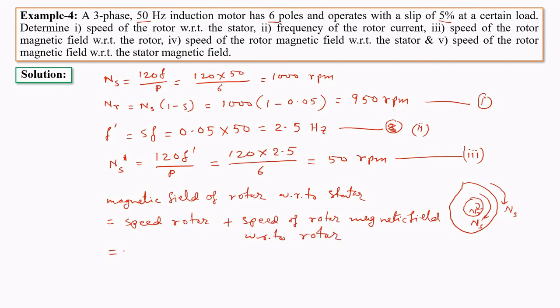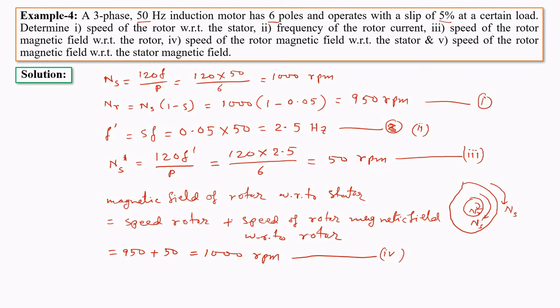So here the speed of the rotor is 950 rpm. This is the speed of the rotor with respect to the stator. And the speed of the rotor magnetic field with respect to the rotor is 50. Therefore, the speed of the rotor magnetic field with respect to the stator is 1000 rpm. So this is the solution of the fourth part.